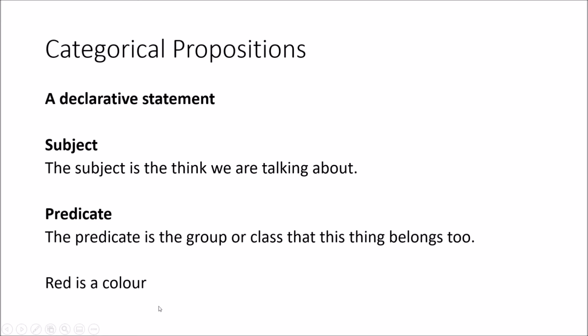Whenever we make a statement like that, we're trying to isolate what's the subject, the thing we're talking about, and then what's the group or class it belongs to. That's called the predicate. So in this circumstance, red is our subject. We're saying red is the thing we're talking about, and it belongs to the group of things that are colors. Okay, so all declarative statements can be written as one subject belonging to some predicate.